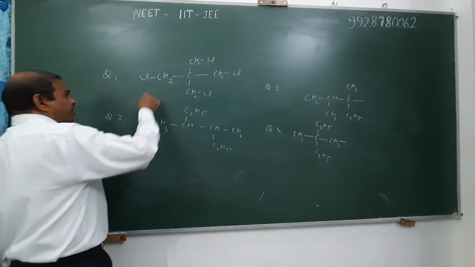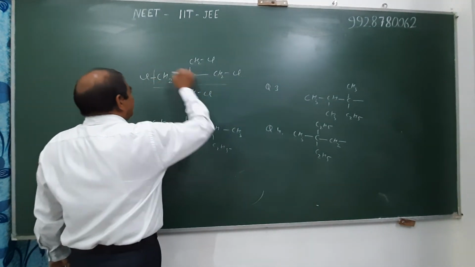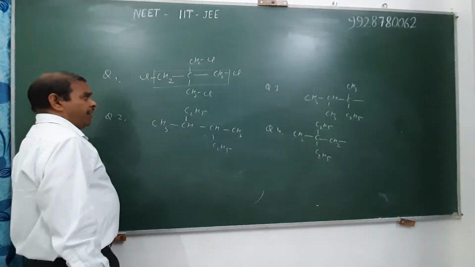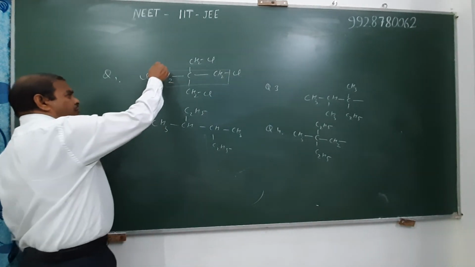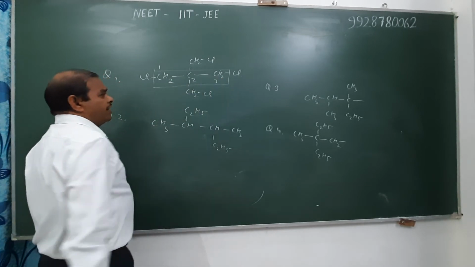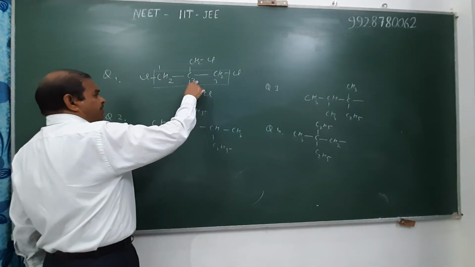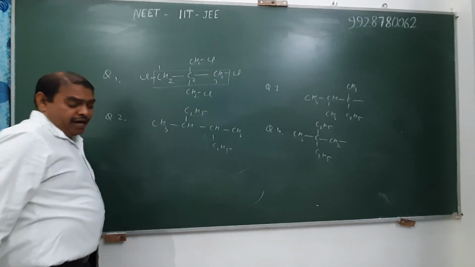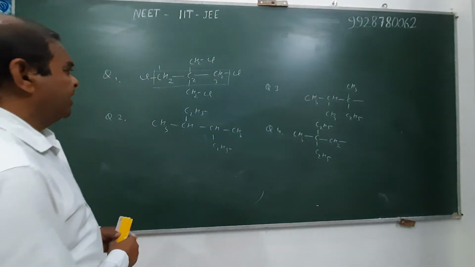First of all, we select the longest chain of the compound, and hence only 3 carbons are present in the longest chain. Number the positions 1, 2 and 3. Positions 1 and 3 contain chloro, and position 2 contains chloromethyl. Alphabetically chloro comes first, then methyl.